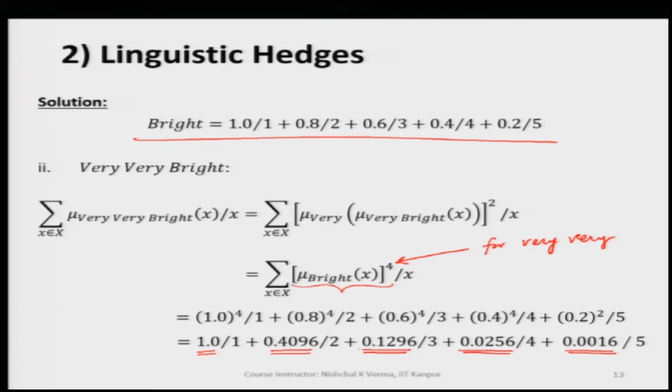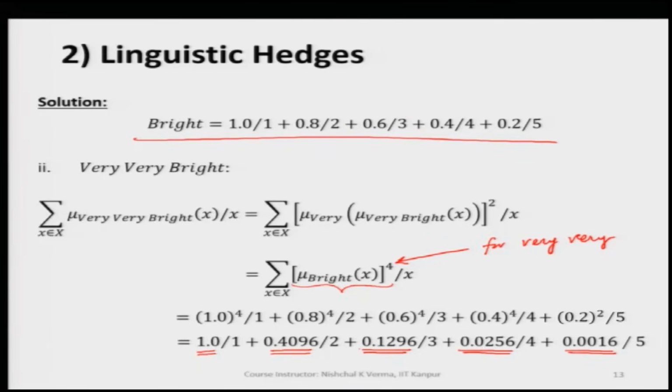So, we do not have to change these values, only the corresponding membership values change. In case of the discrete fuzzy set, simply we take the membership value and raise it to the power 4, and then whatever value comes we will write. But if it is a continuous fuzzy set, then the membership function will be mu x raised to the power 4.